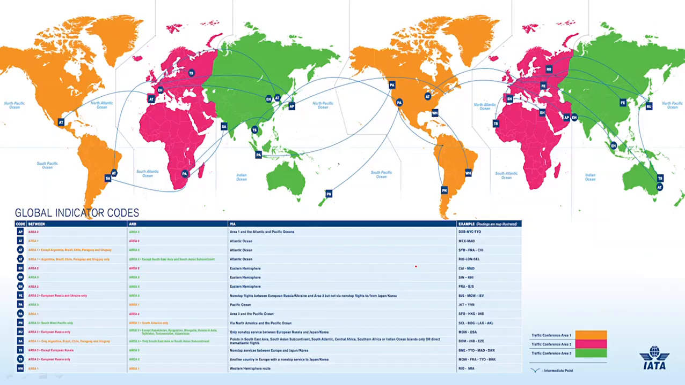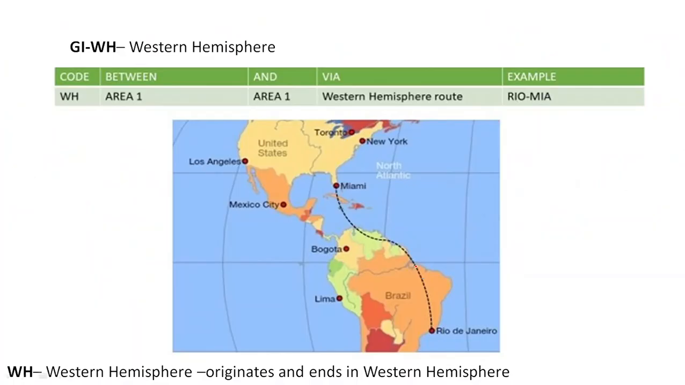Now in this video, we'll learn about different GIs, global indicators, that we use that decide the air journey and airfare. So let's begin. We have 10 different GIs, so let's discuss them one by one. First we have Western Hemisphere. For Western Hemisphere, a journey has to originate and end in Western Hemisphere only. A journey starting and ending in Western Hemisphere, that is area 1, the GI will be WH.